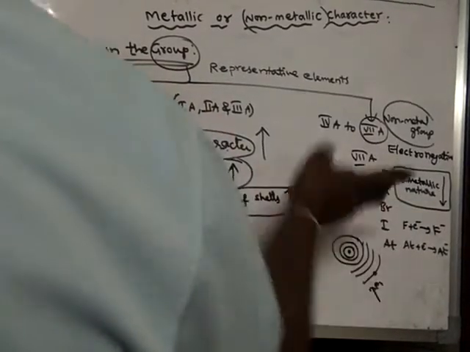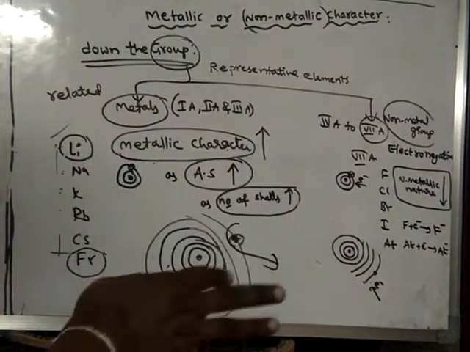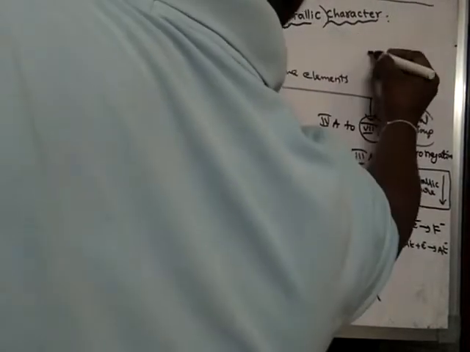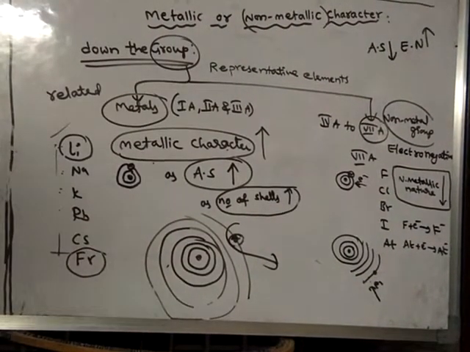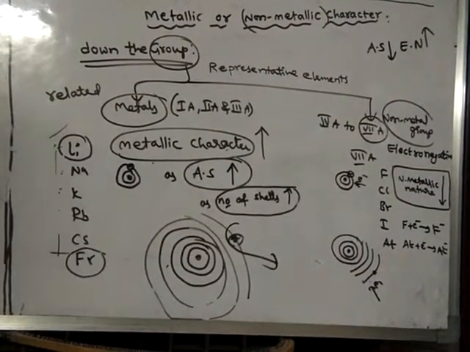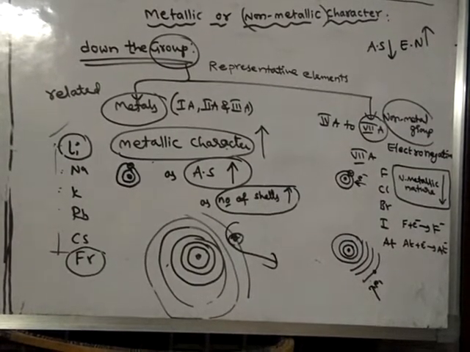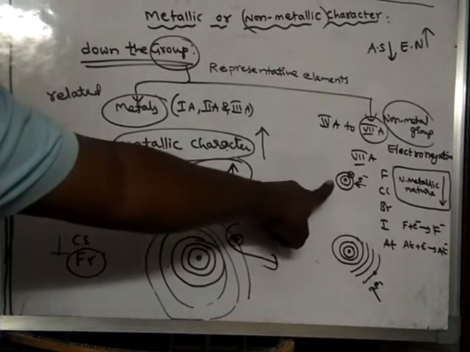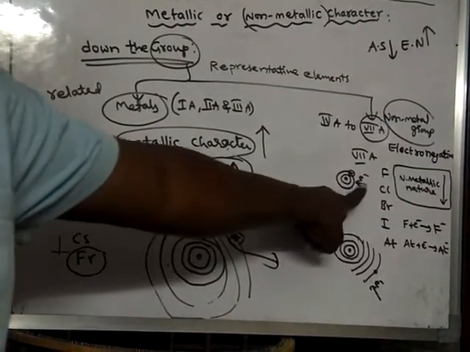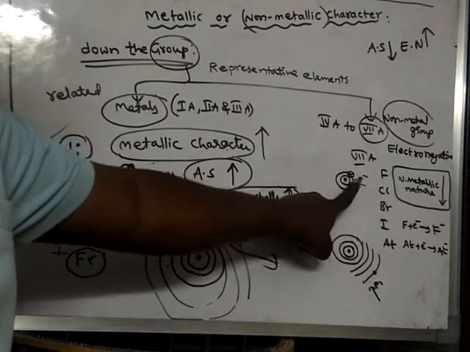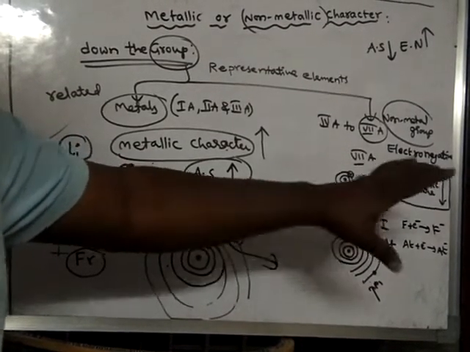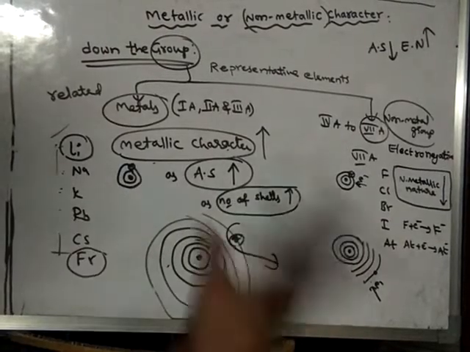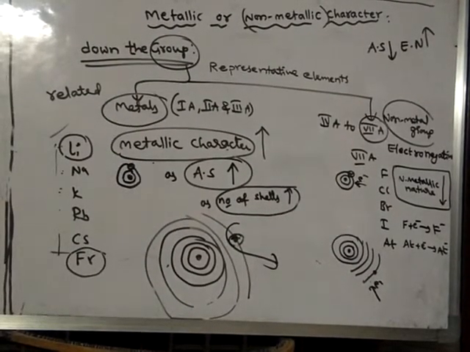fluorine is a small size atom. Remember that when atomic size is low, electronegativity will be high. Electronegativity means electron attracting ability. Therefore, fluorine has more attracting ability towards the electron, so it can take one more electron easily, whereas astatine cannot take one more electron easily.